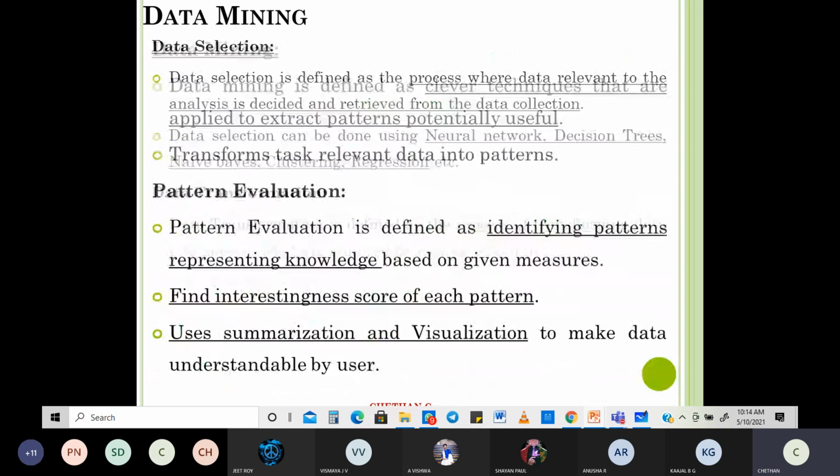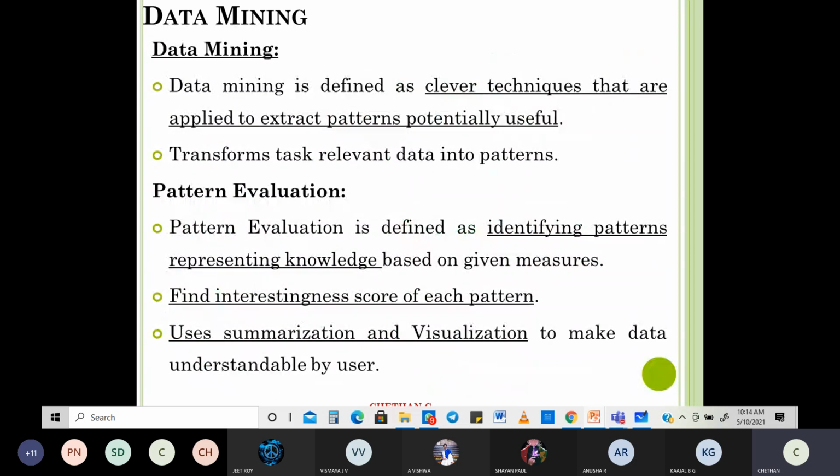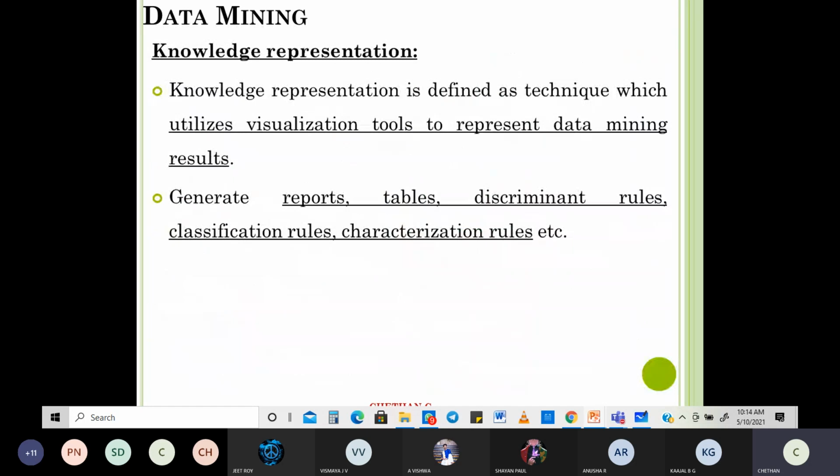Then you have pattern evaluation, and then you go into the last step, knowledge representation. So what is this? When you have got all the patterns and evaluated them, at the end you get what is known as knowledge. You use visualization tools to represent the data mining results. That's what I was saying. It can be reports, it can be tables, it can be discriminant rules, it can be classification rules.